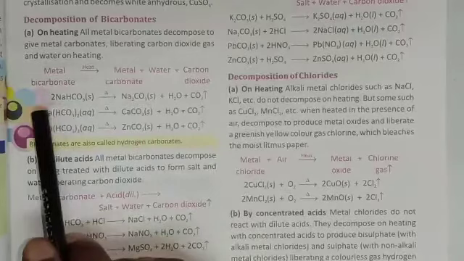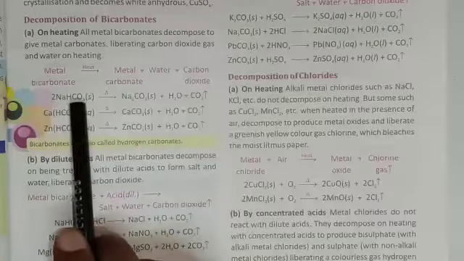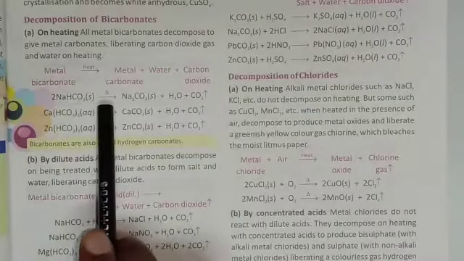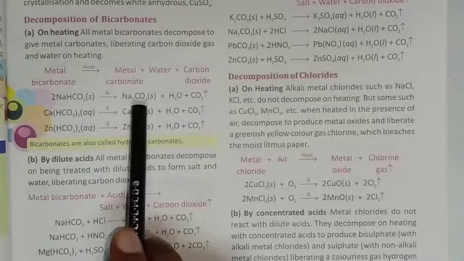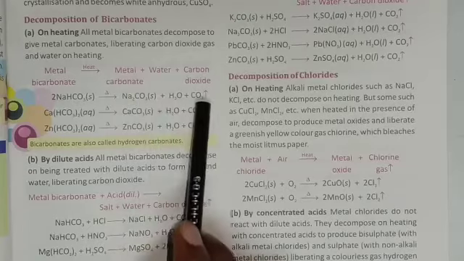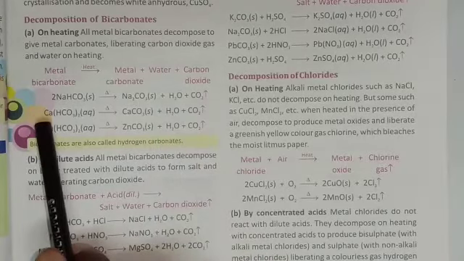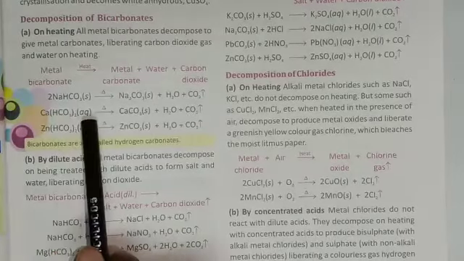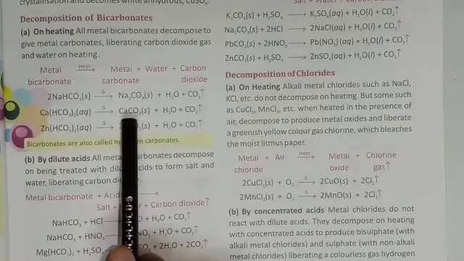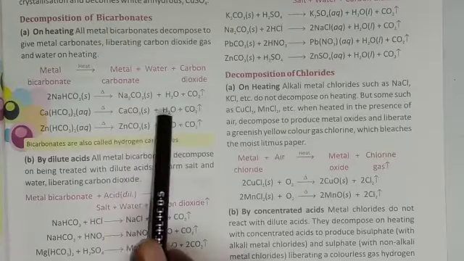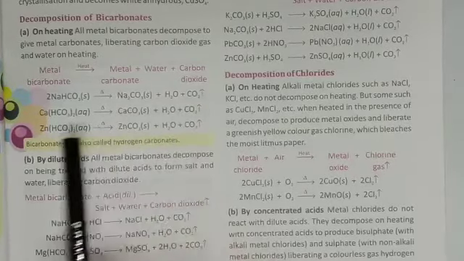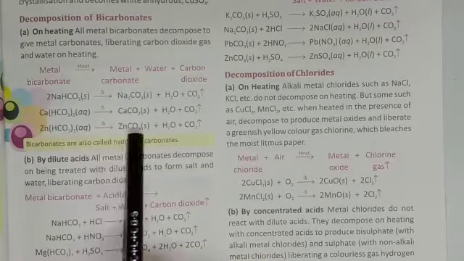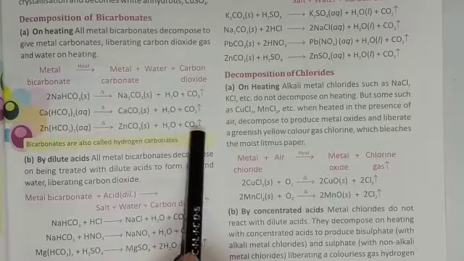Let us take some examples here. Sodium bicarbonate is a metal bicarbonate. It is solid. It will decompose by heating, giving sodium carbonate plus water plus carbon dioxide. Same process. Take another example. Calcium bicarbonate, when it is heated, is converted to calcium carbonate plus water plus carbon dioxide. Another example, let us take zinc bicarbonate. When it is heated, it gives zinc carbonate plus water plus carbon dioxide.